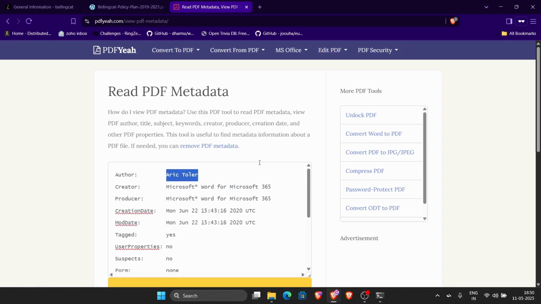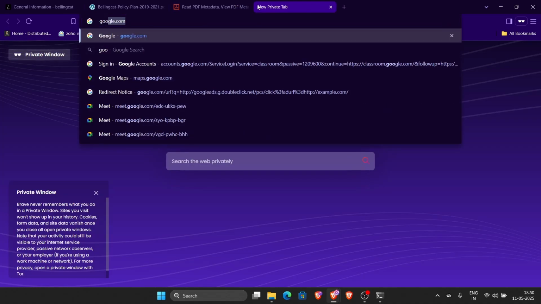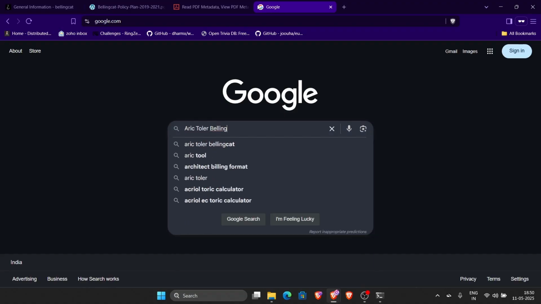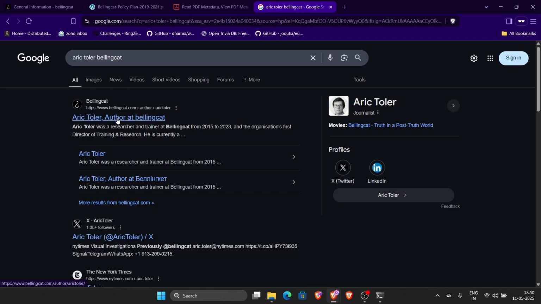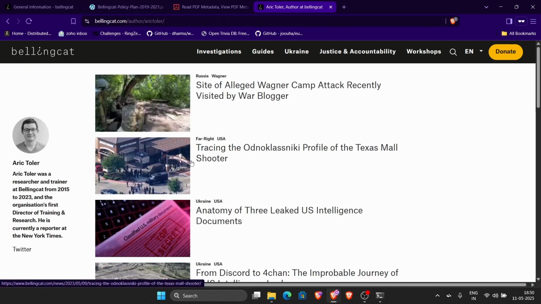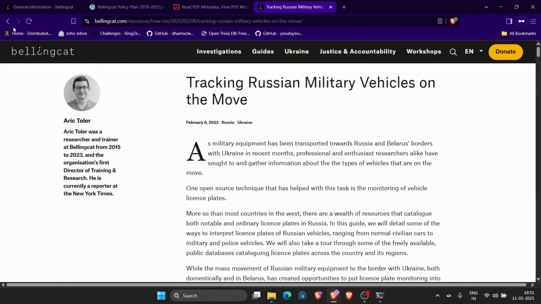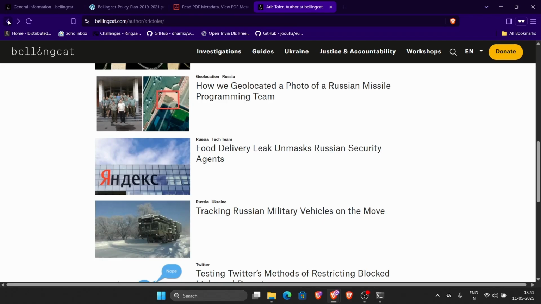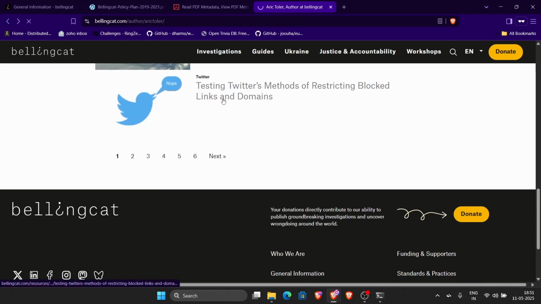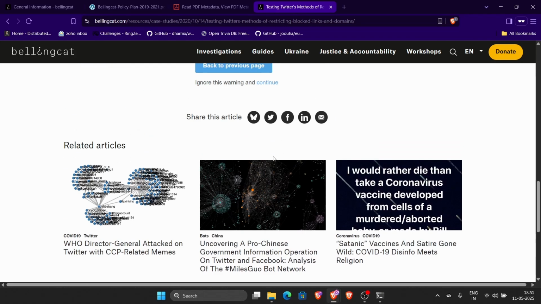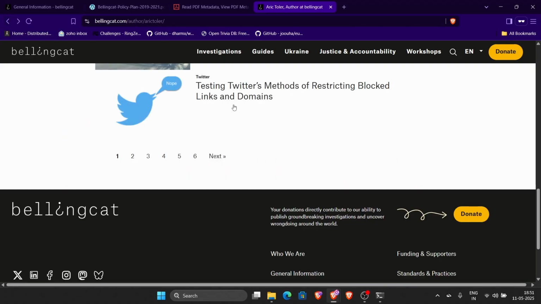So we'll just copy this and then we'll search him up on Bellingcat because he's publishing articles for Bellingcat. This means I just need to search. And you can see this. Right, so you can scour every document. As you can see, this was 2022, too far ahead. I'm looking for something around 2019, 2020. 2019 ideally. You can see this is 2020. On October 14, 2020.